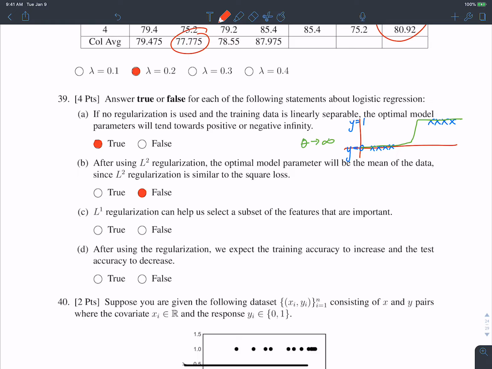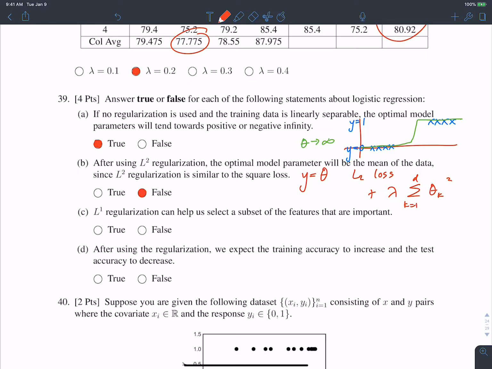Okay, but that's actually only true for a very specific case, and that case isn't even dealing with regularization. What we think of when we think of L2 loss and the mean is when we're using the constant model, y is equal to theta, and we're using L2 loss here, not L2 regularization. Now, this question is talking about L2 regularization, so like, a plus lambda times the sum of theta k squared, where k is going from 1 to d. That's what this question is talking about.